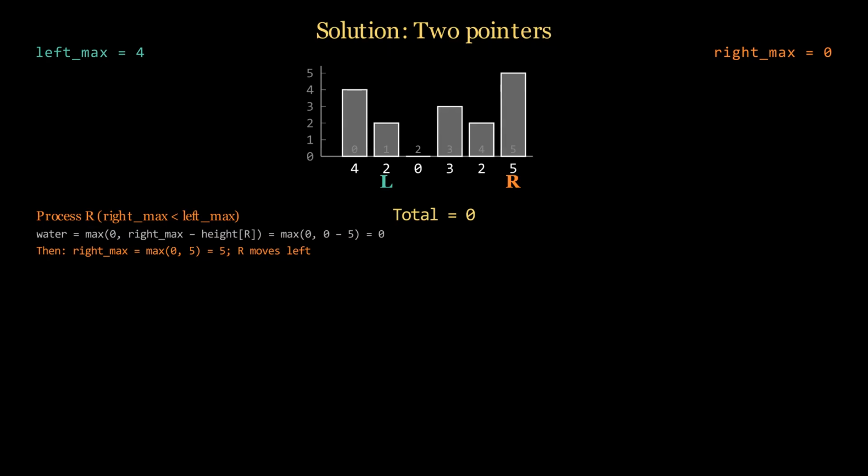Right max is less than left max, so we process the right side. At index 5 height is 5. No water. We update right max to the maximum of 0 and 5, which is 5. We have finished this index, so we move R 1 step left.